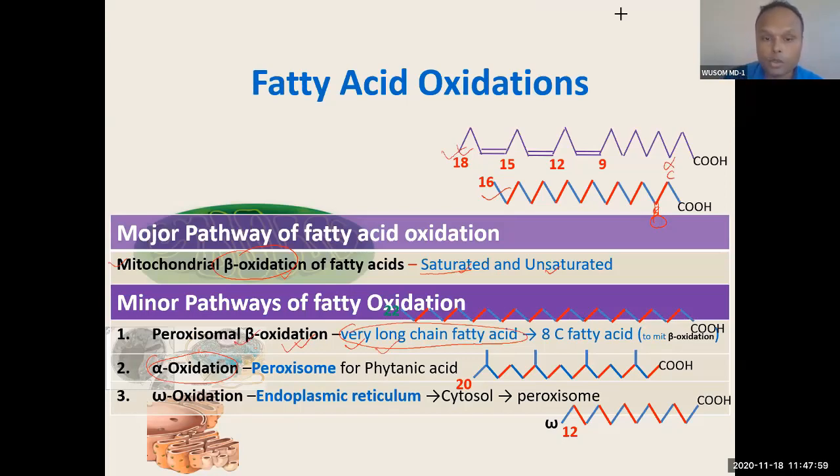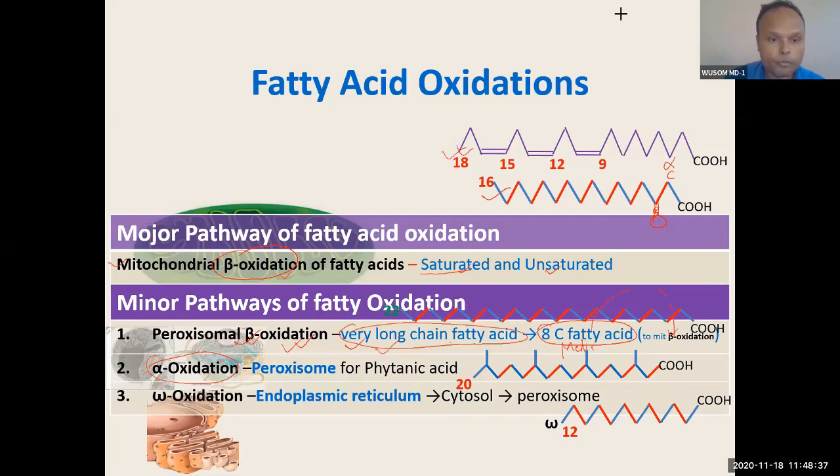So you can see, this very long chain fatty acid, 22 carbon fatty acid, will be metabolized through beta oxidation. A little bit of difference is there in peroxisomal beta oxidation. It occurs through this peroxisomal beta oxidation, and this will convert it to an 8 carbon chain fatty acid. An 8 carbon chain fatty acid is a medium chain fatty acid. So this medium chain fatty acid will enter mitochondria. Further metabolism of this 8 carbon chain fatty acid will occur in mitochondria. So very long chain fatty acid will be converted into 8 carbon chain fatty acid.